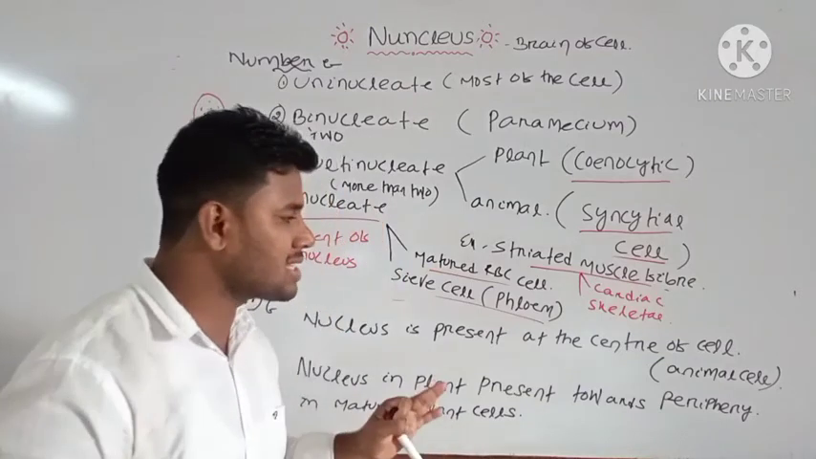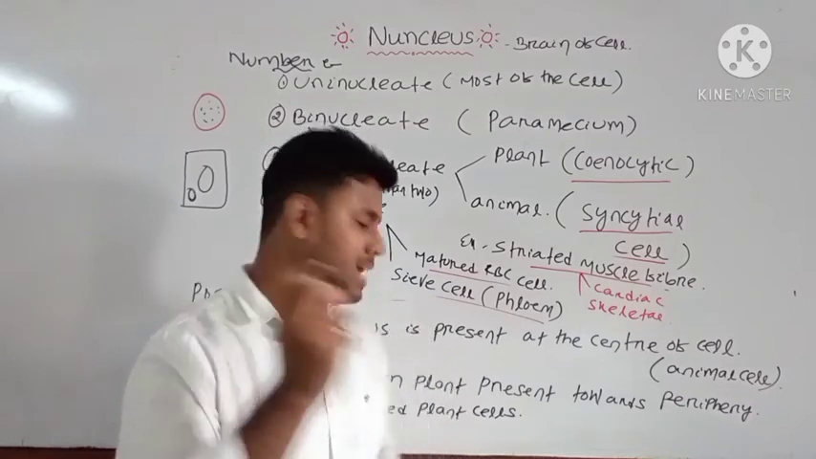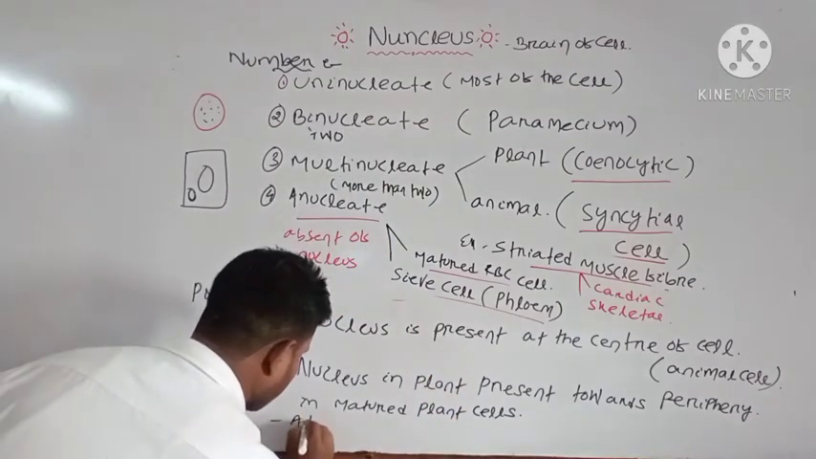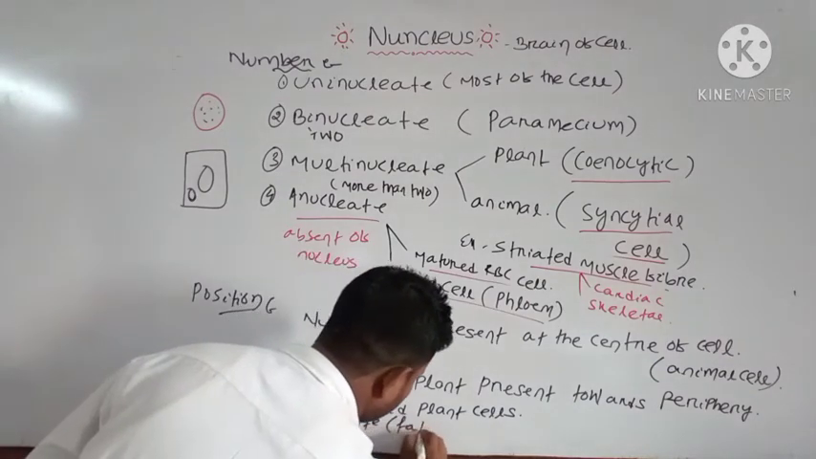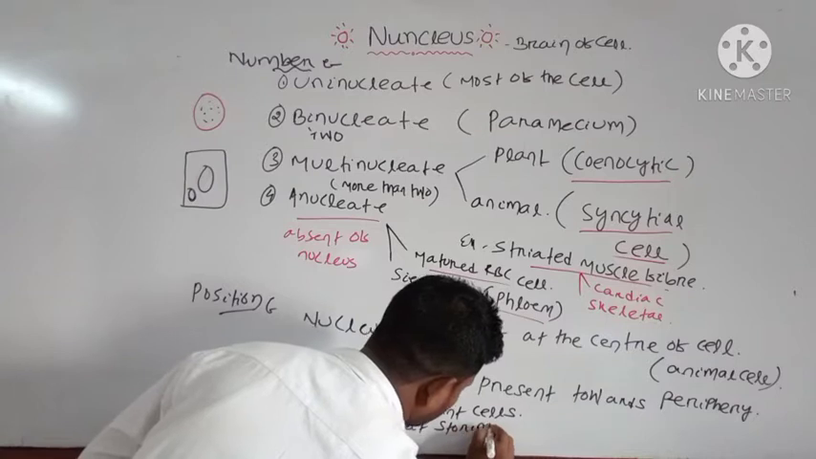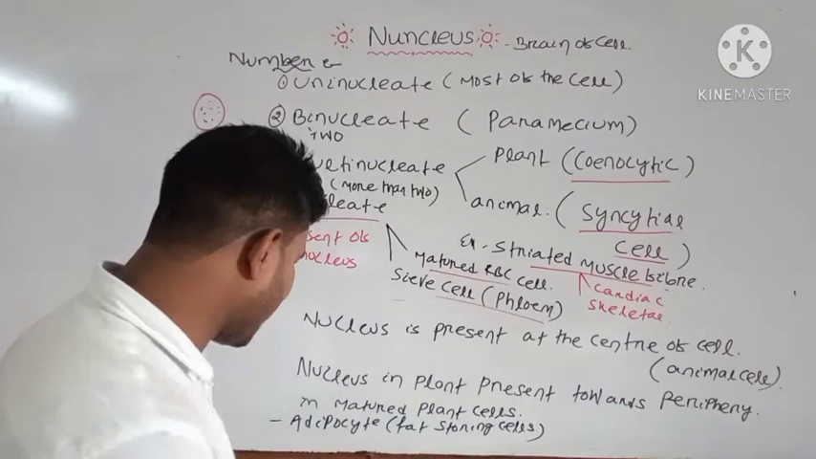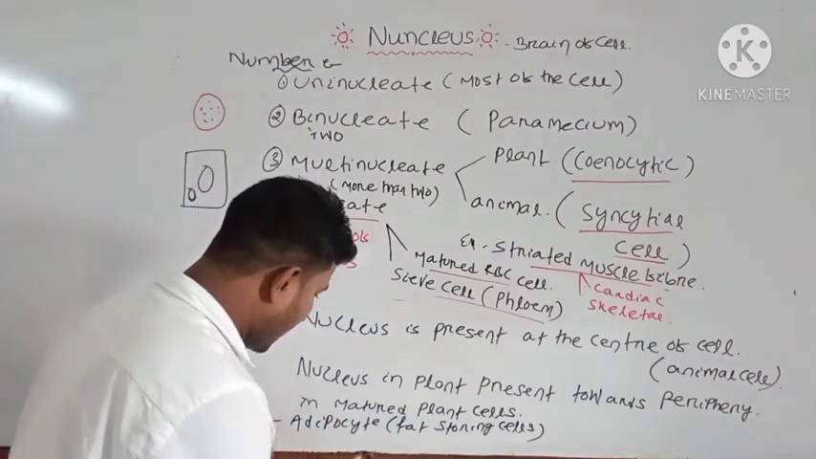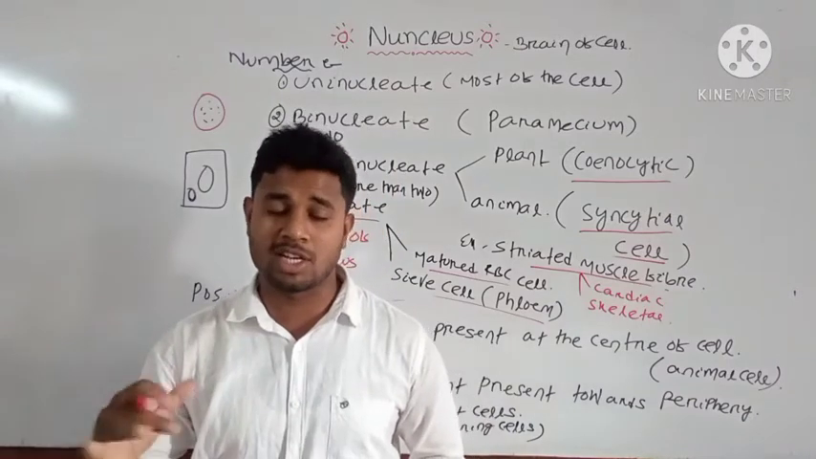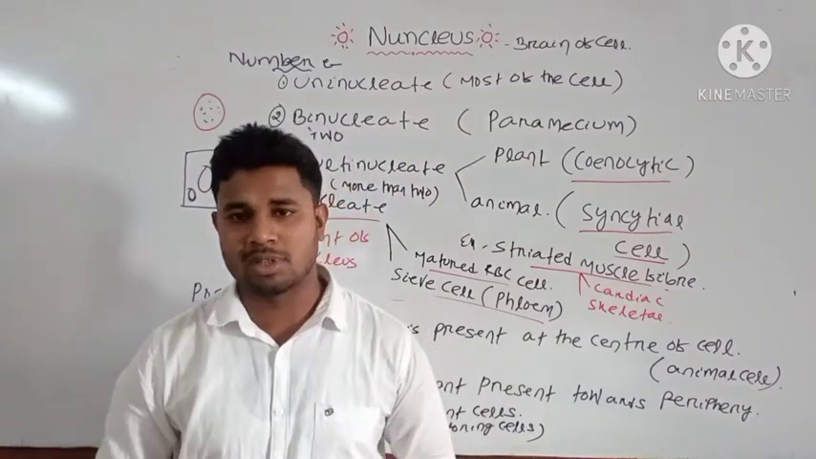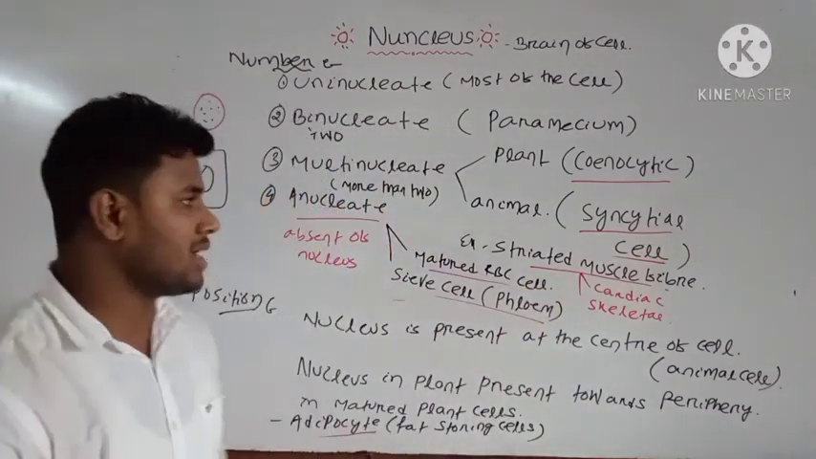And in case of animal cells, you can also find the nucleus present at the periphery in case of adipocytes, that is fat storing cells. These are the adipocytes present inside your animal cells, and they also have the nucleus near the periphery, not in the center. Okay, note down these points and we will discuss the shape and size of your nucleus.